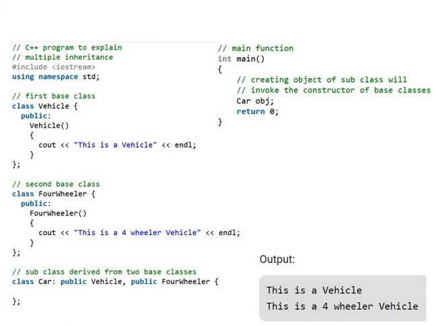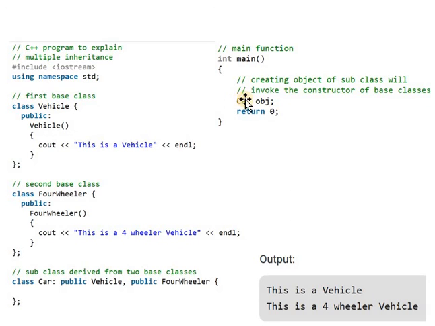We know that inheritance is a process in which one object acquires all the properties and behaviors of its parent object automatically. So whenever we create an object of a subclass, it automatically acquires all the properties and behaviors of the parent class objects.